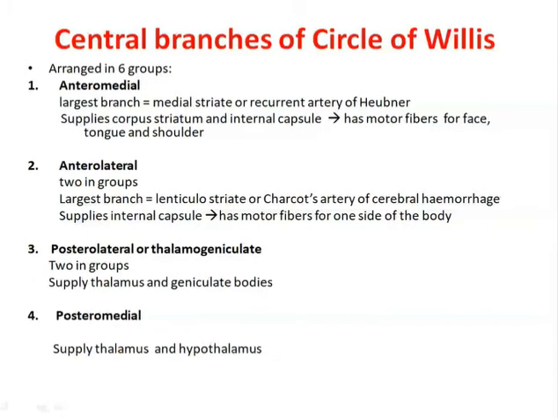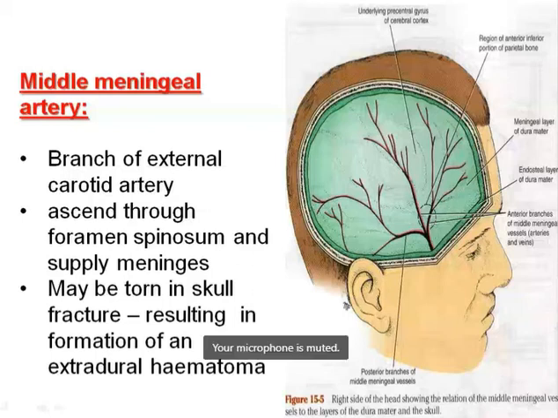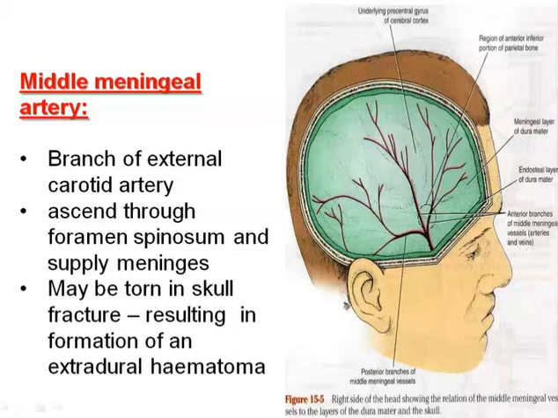Okay. The other vessel is the middle meningeal artery, a branch of the external carotid artery. The external carotid artery gives different branches to the face and the neck region. Among them, the middle meningeal artery ascends through the foramen spinosum and supplies the meninges. It may be torn in skull fracture or head injury cases, road traffic accident cases, resulting in the formation of extradural hematoma. Extradural means outside the dura mater. This hematoma can compress and symptoms can be seen.